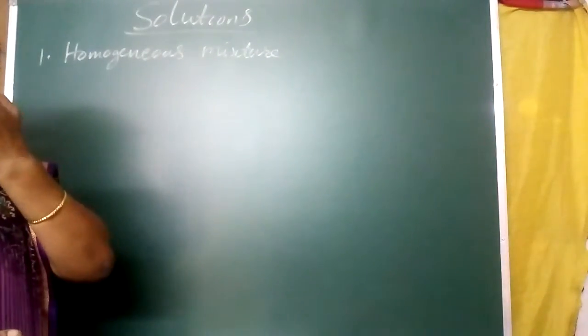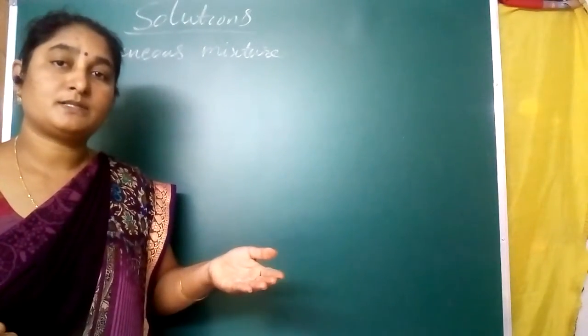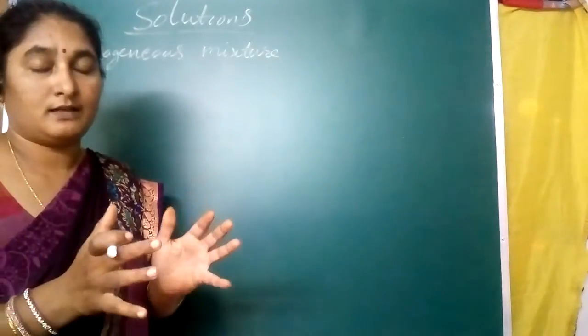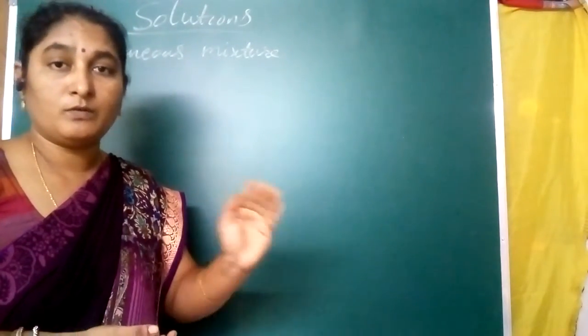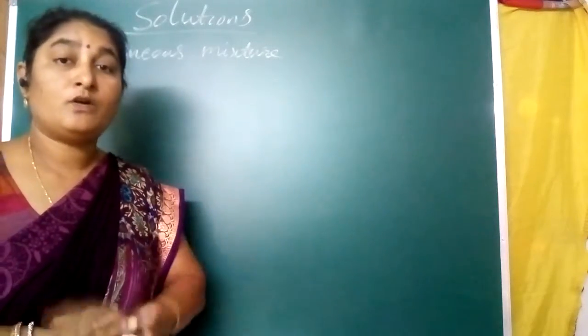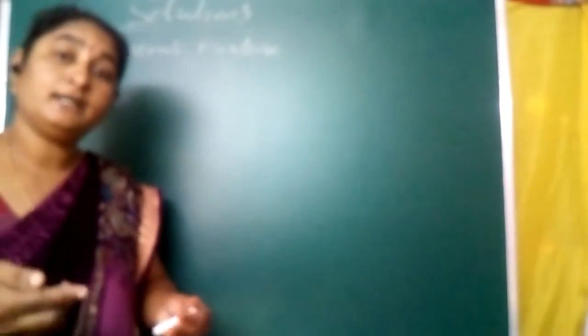Okay, it is a homogeneous mixture. What is meant by homogeneous mixture, madam? Already we discussed that. What is meant by mixture? If two or three substances combine with each other, then that composition is called a mixture. In that, there are two types: homogeneous and heterogeneous. In homogeneous mixtures, the substances present in the mixture are distributed uniformly throughout the mixture.